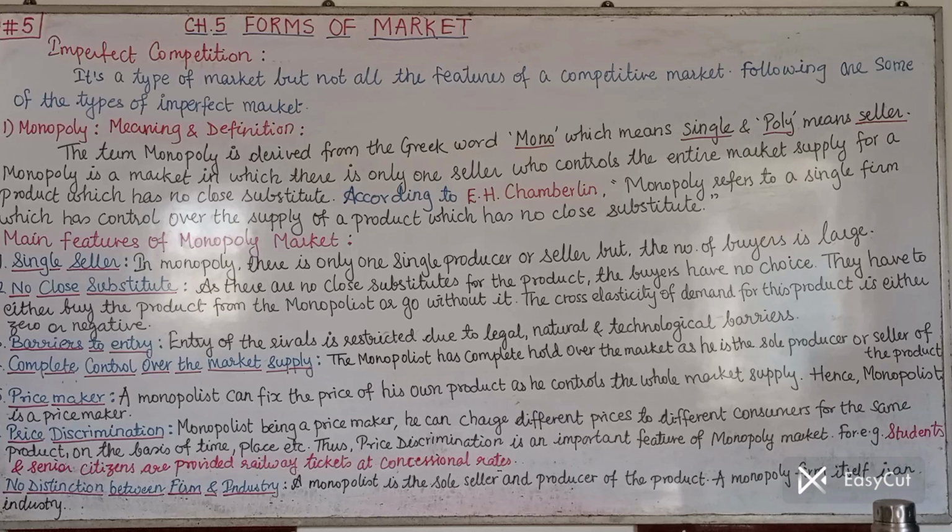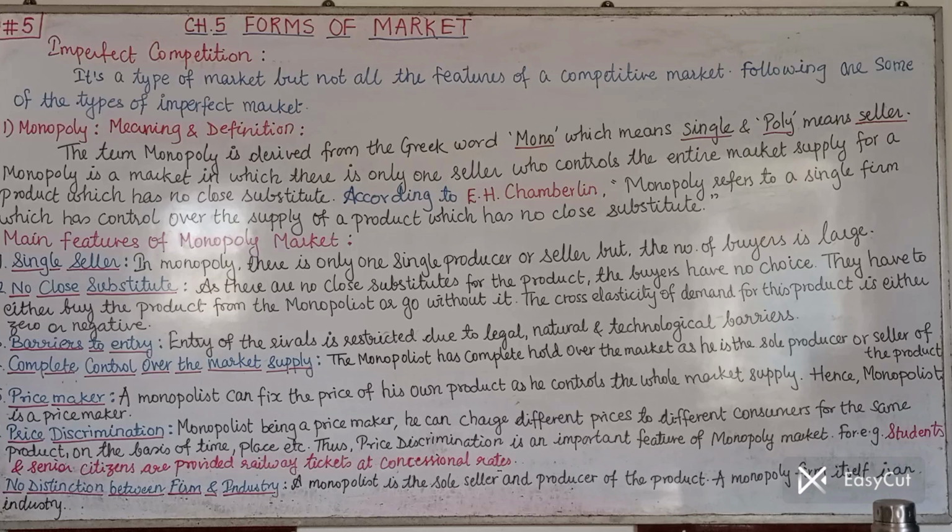That means whatever product or service is sold by that particular seller or producer, that product doesn't have any close substitute, and as a result, naturally, the monopolist, that means the seller who is operating in the monopoly market, is called the monopolist. So the monopolist has entire hold over the market because he is the only supplier or producer for that particular product.